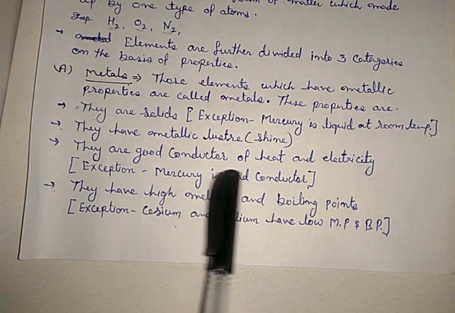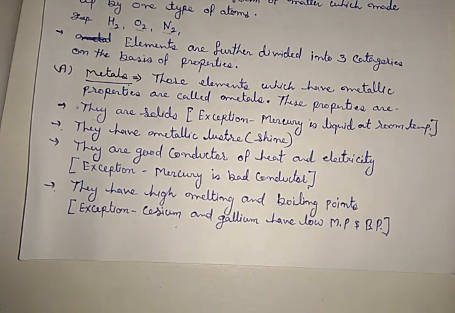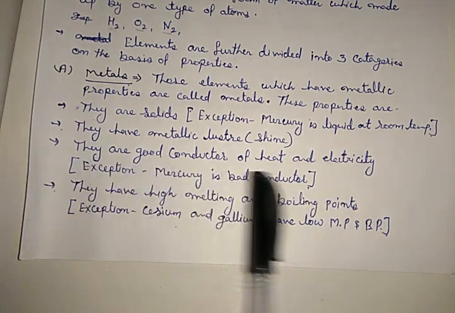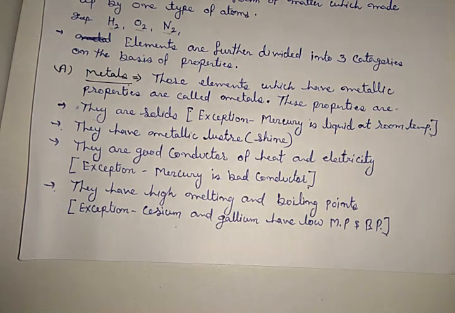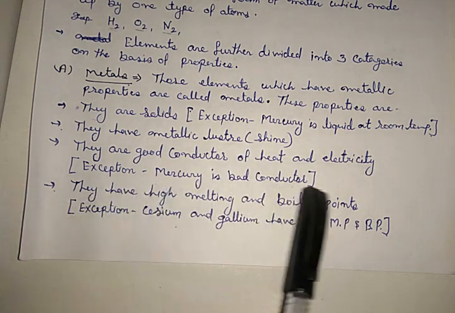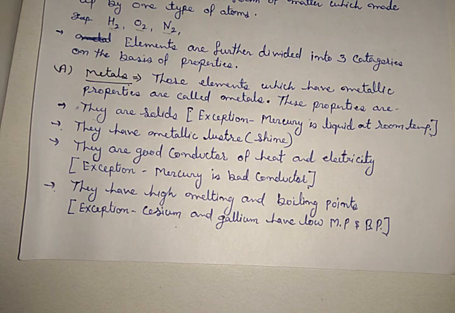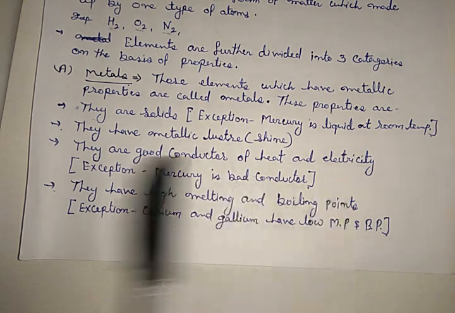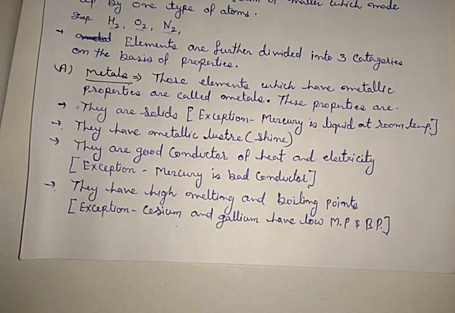Third, they are good conductors of heat and electricity. That's why we use them to make cooking utensils and electric wire through which electricity passes. Exception, mercury. Here again, the exception is mercury. It is a bad conductor of heat and electricity.